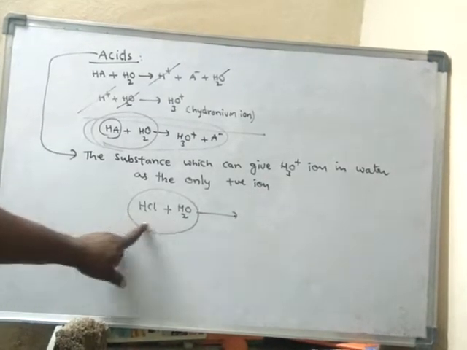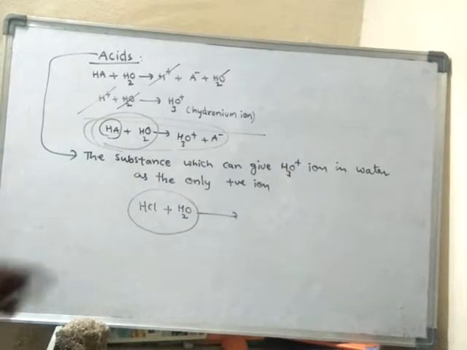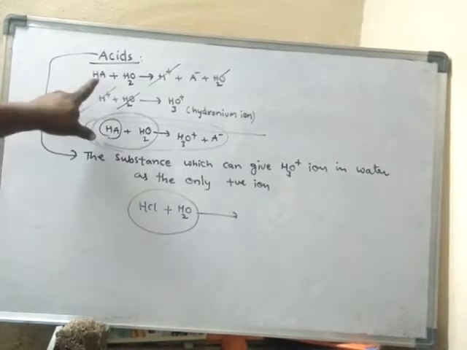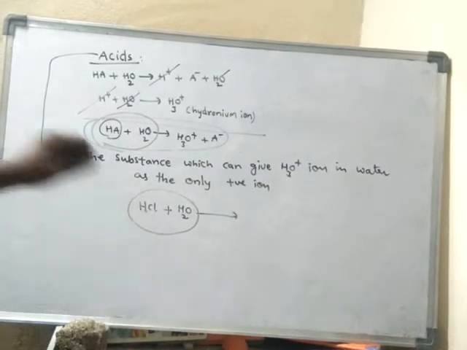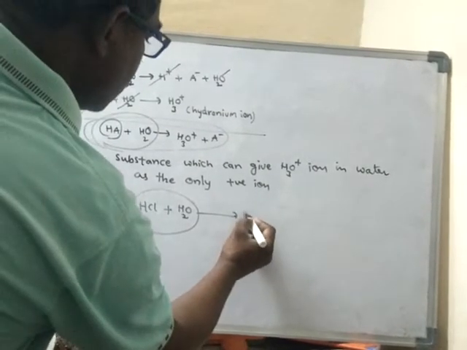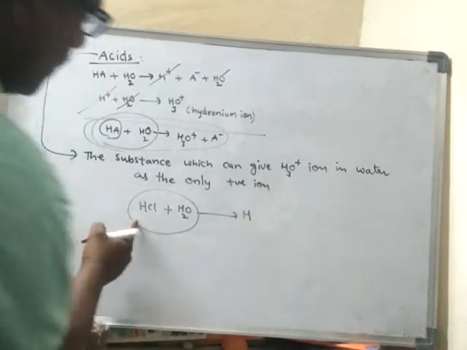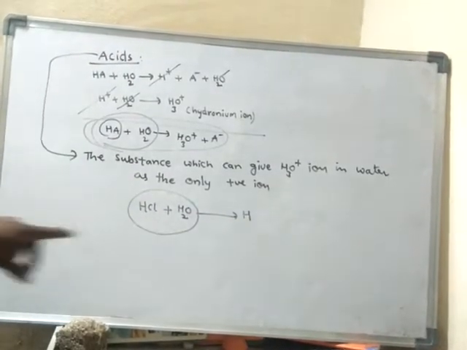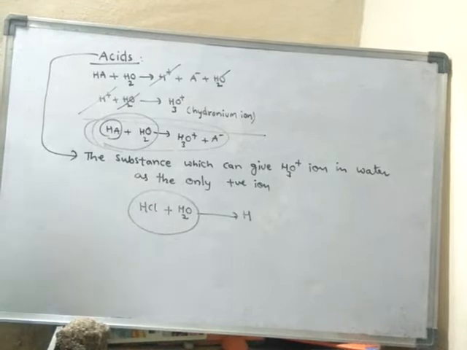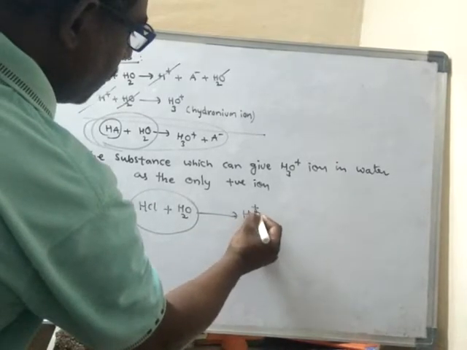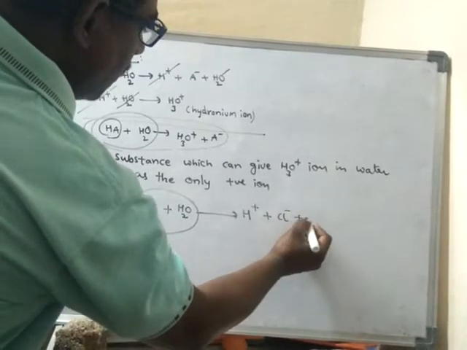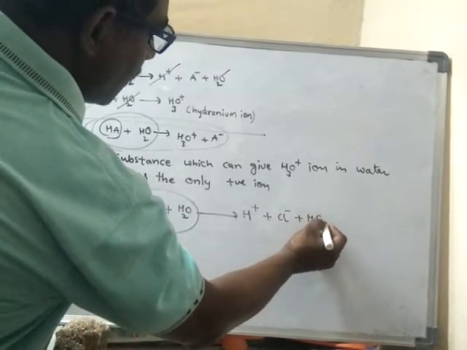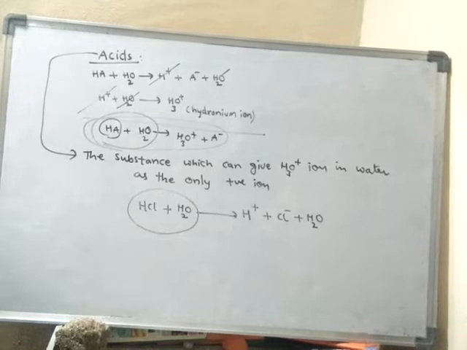In the aqueous solution of hydrochloric acid, what happens? As this is an acid, it should show this reaction. That means H+ and Cl- will form. HCl will break down into H+ ion and Cl- ion, and water is present in that mixture.